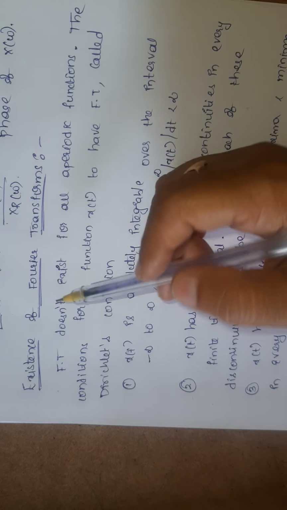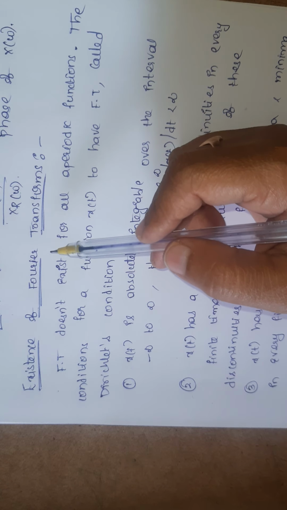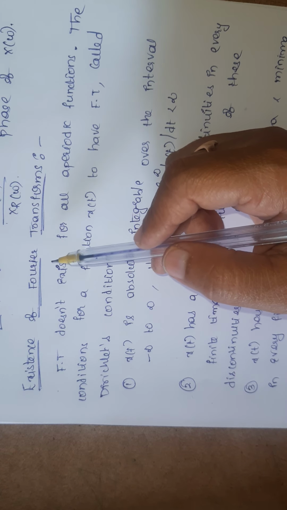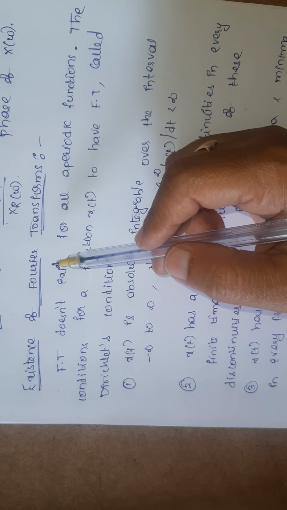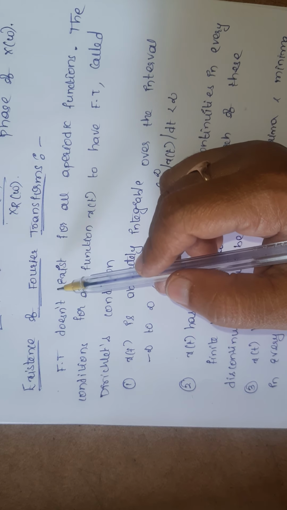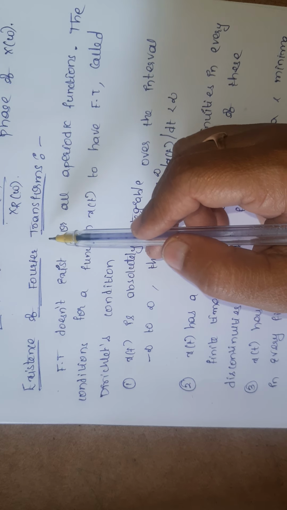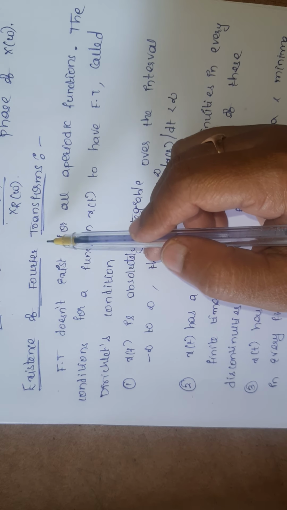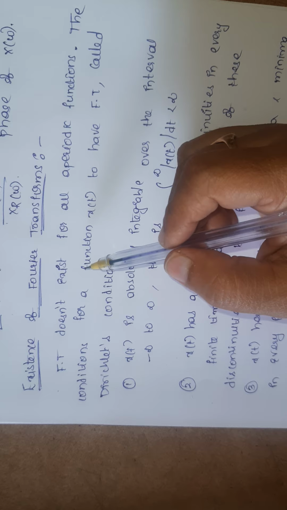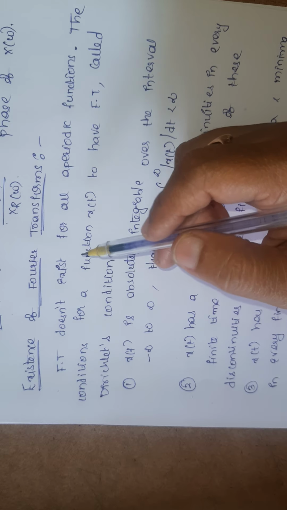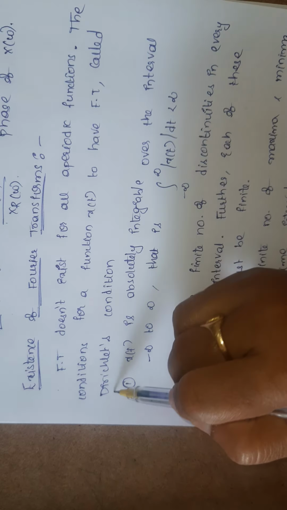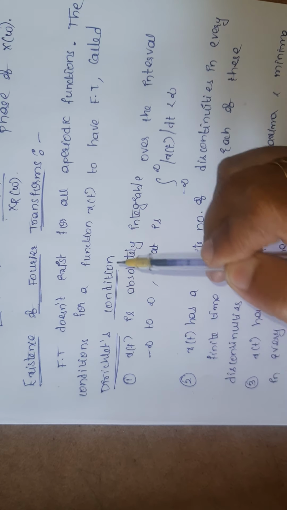Now we'll see the existence of the Fourier transform. Already we have discussed the existence of the Fourier series. That is, the Fourier series is only applicable to periodic signals, but that periodic signal should satisfy certain conditions. Those conditions are known as Dirichlet conditions.